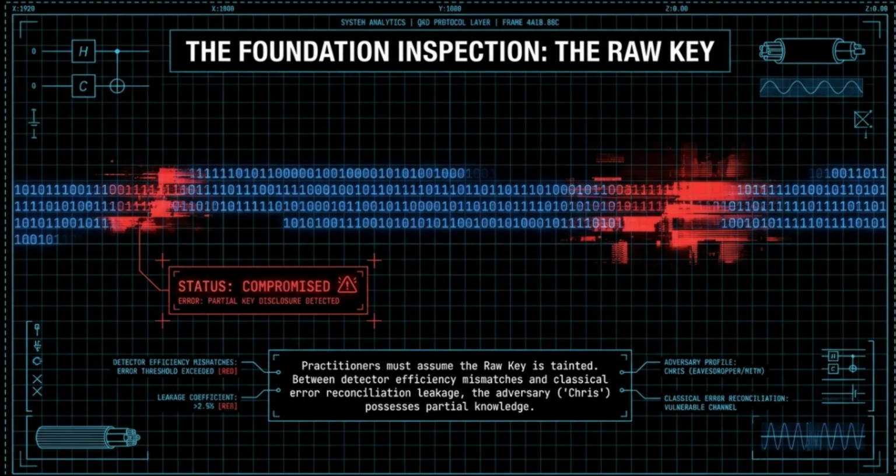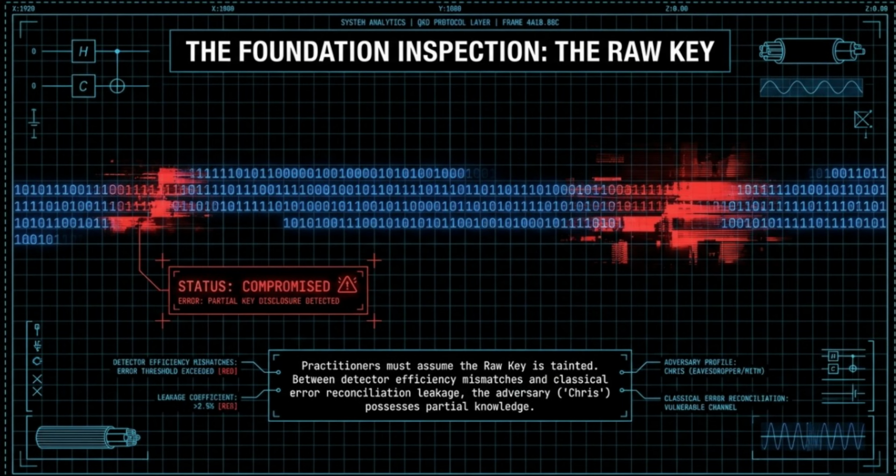That reality is currently displayed on your screen. Status: compromised. While a QKD link may be established, it is not yet secure. Notice the red anomalies within the binary stream. These represent areas where our entropy has been diluted. We must assume from the outset that the raw key is tainted.